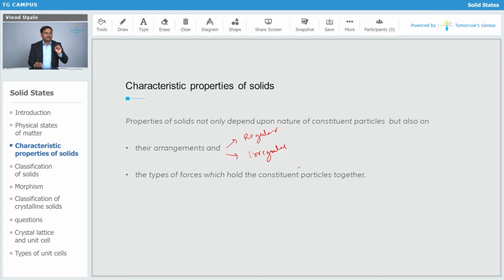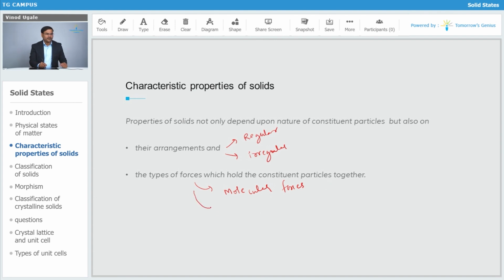And depending on the types of forces we are going to classify it. The force can be molecular force, intermolecular forces, that is dipole, London forces, hydrogen bonding, that we are going to see.